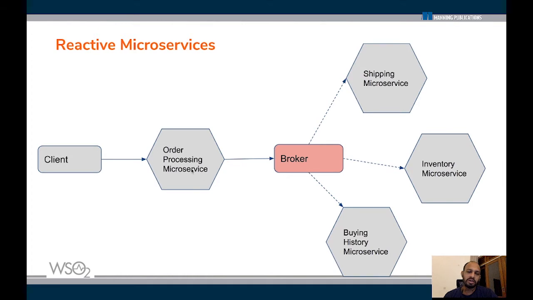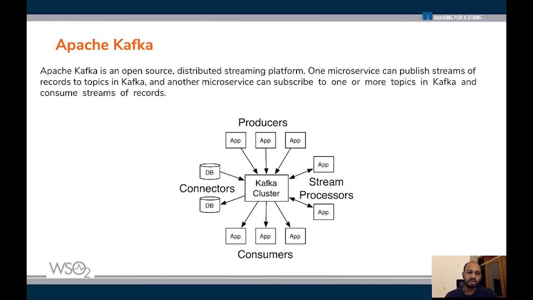So as you can see here, the order processing microservice is not even aware of the other microservices in the system. The only thing it cares about is its own logic and then notifying a broker. So we can easily bring in new requirements into the system through this architecture without having to change or modify the order processing microservice.